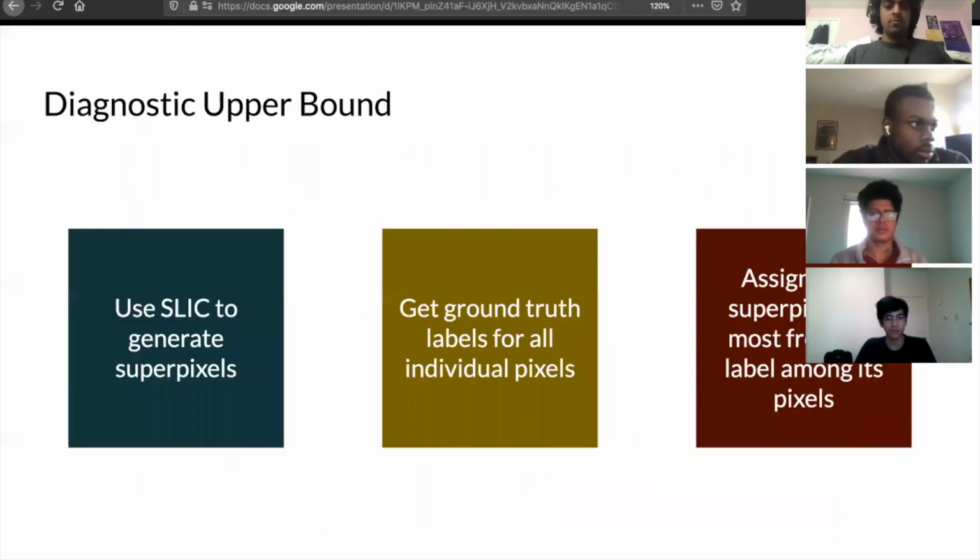To figure out whether using superpixels to segment images can actually work, we first construct a diagnostic upper bound, which upper bounds all possible performance that we could possibly achieve using any sort of CRF. To do this, we first use SLIC to generate superpixels. Then we get the ground truth labels for all of the individual pixels. Now, at each superpixel, we assign that superpixel the label corresponding to the most frequent label amongst its pixels. Doing this, we can find out what the best possible performance from any possible post-processing technique using superpixels will be.